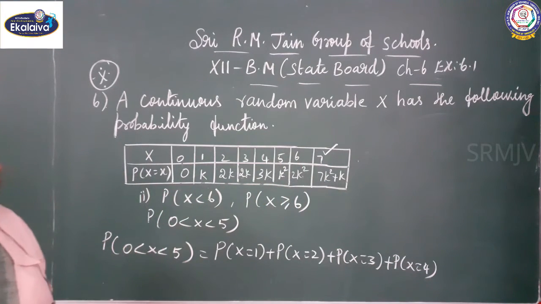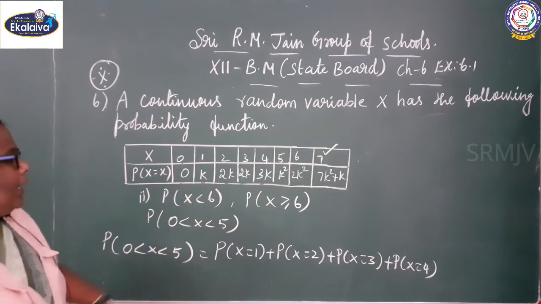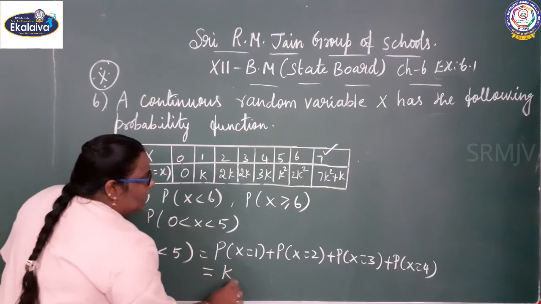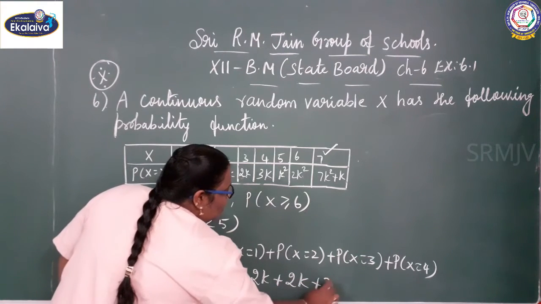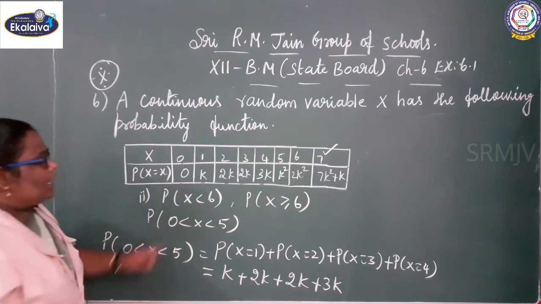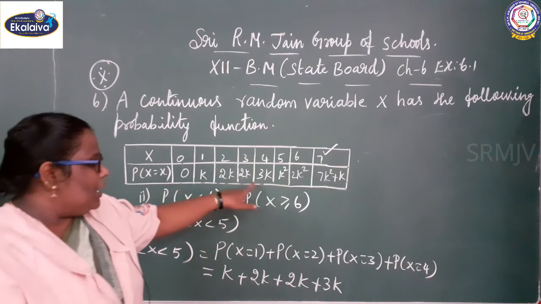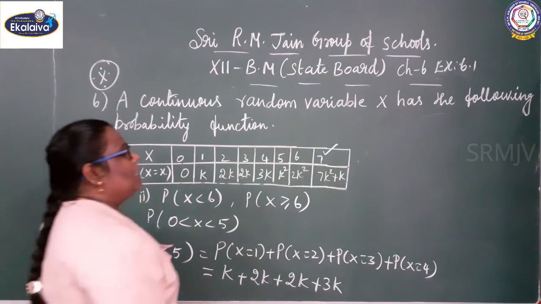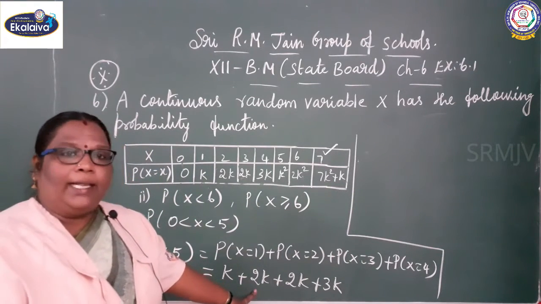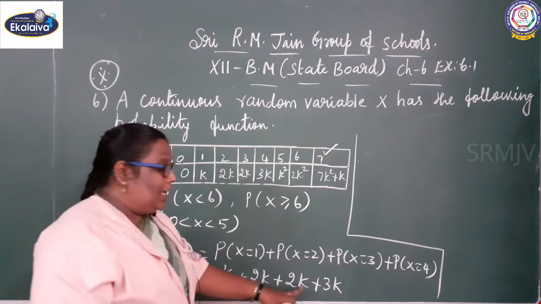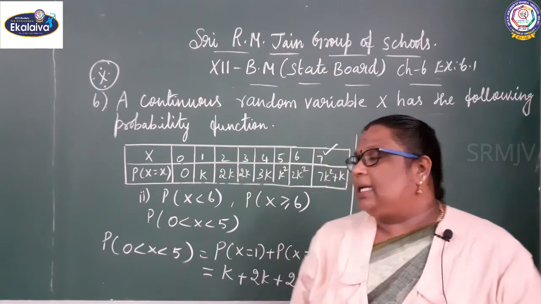P of x equal to 4. What is the value for 1? K plus 2k plus 2k plus 3k. So, see here. K plus 2k, 3k. 3k plus 2k, 5k. 5k plus 3k, 8k.